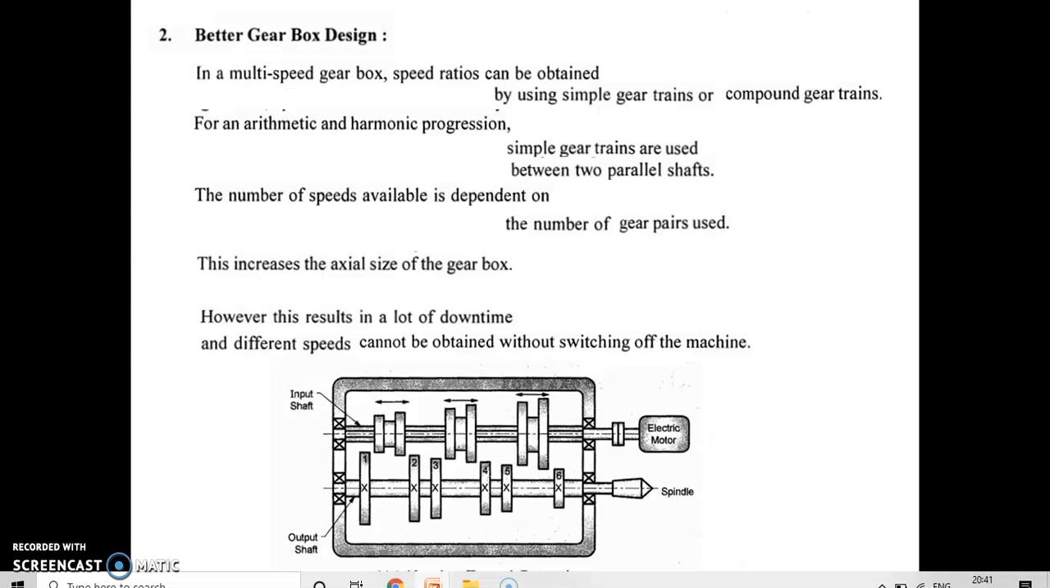The second advantage is better gearbox design. In a multi-speed gearbox, the speed ratios can be obtained by using simple gear trains or compound gear trains. For an arithmetic progression or harmonic progression, we need only simple gear trains between two parallel shafts, and the number of speeds available depends on the number of gear pairs used. Comparing arithmetic and harmonic, they increase the axial size of the gearbox. But for the geometric progression ratio, low downtime is required, and different speeds can be obtained by switching off the machine.